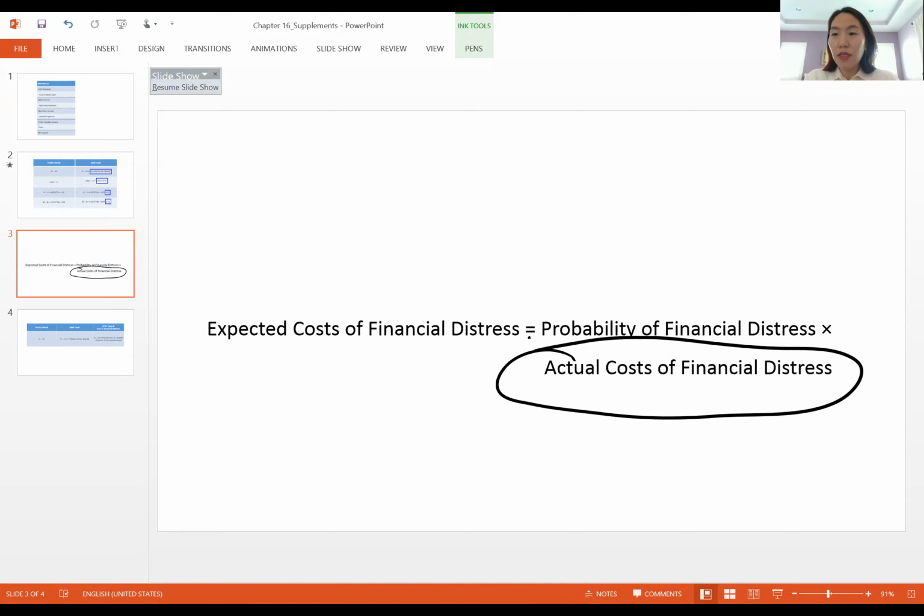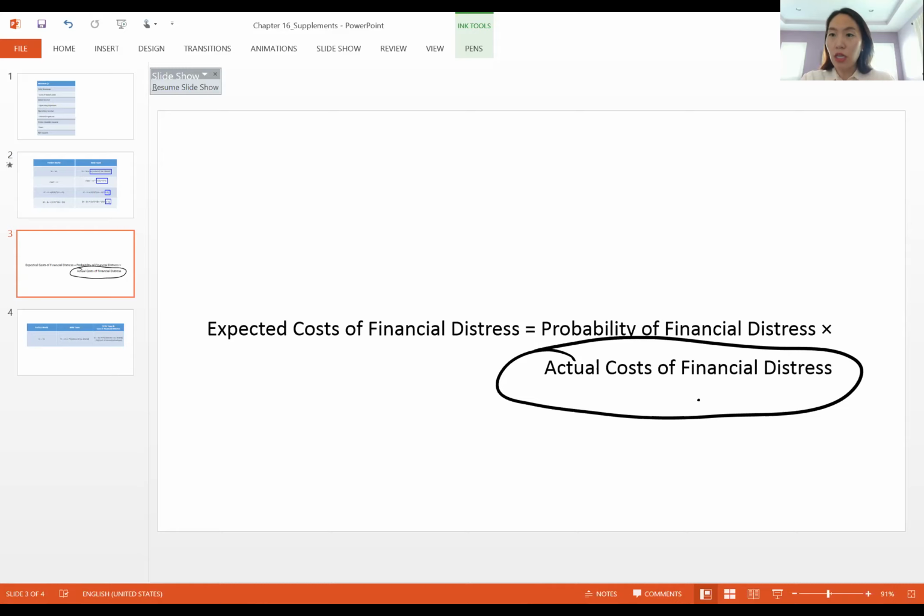Even in the perfect world, it does not necessarily mean that bankruptcy will never ever happen. Even in the perfect world, bankruptcy still can happen. But what the perfect world is assuming is that even when the bankruptcy happens, the actual cost of financial distress will be zero. What does that mean? It means that when the bankruptcy happens, basically the contract with debt holders is broken, and the company will have to renegotiate and renew the contracts. Then equity holders understand that they have no claim within the company and they will just peacefully and happily leave the company.